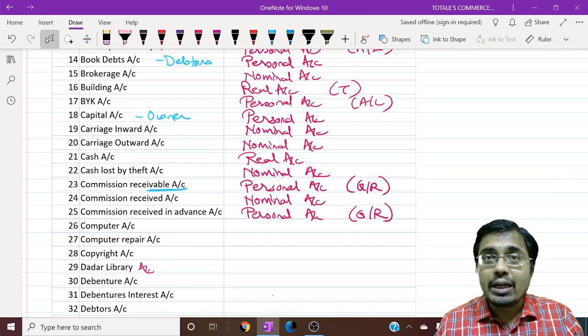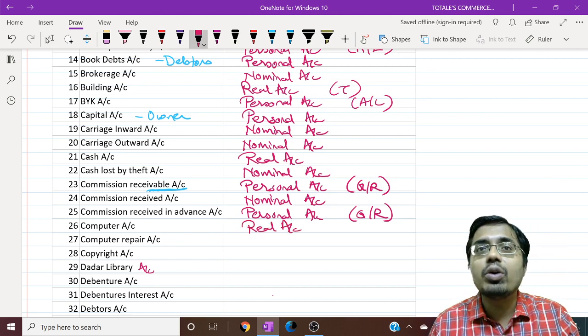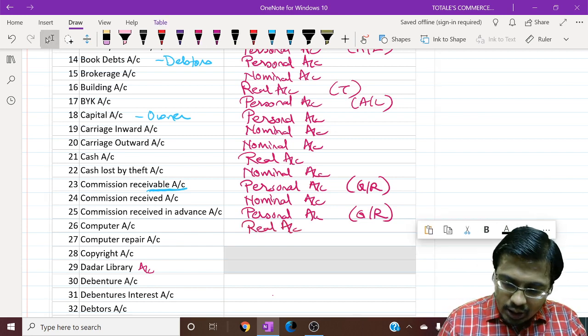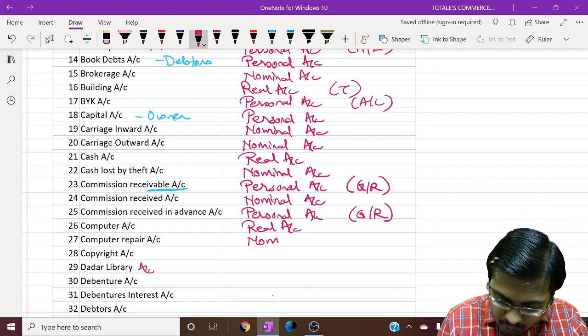Computer. Now what is computer? It is a thing, so it is a real account. What kind of a real account is it? Tangible real account. Computer repair. Repair is an expense, so it would be nominal.